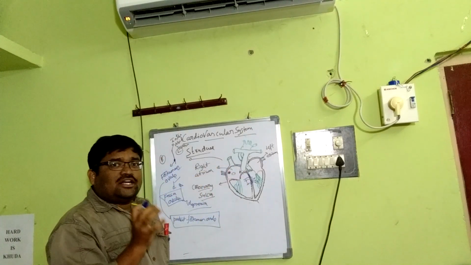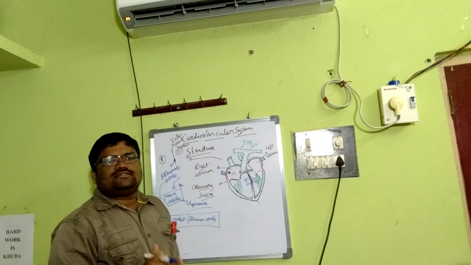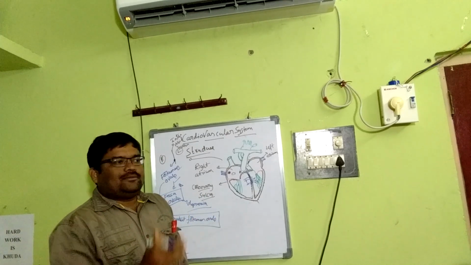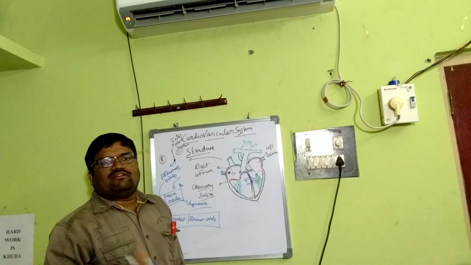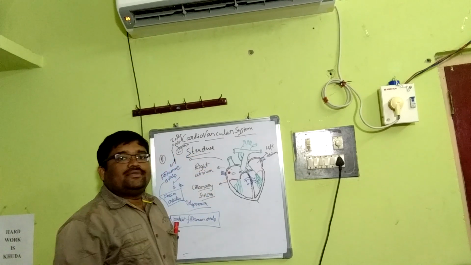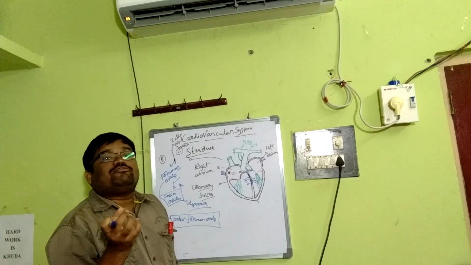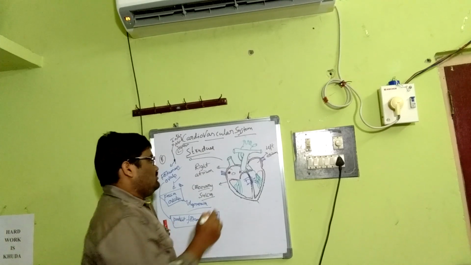Regarding other aspects, we have discussed that deoxygenated blood opens into the right atrium through the precaval veins and postcaval vein. The postcaval vein opens into the right atrium, and its opening is guarded by the Eustachian valve.